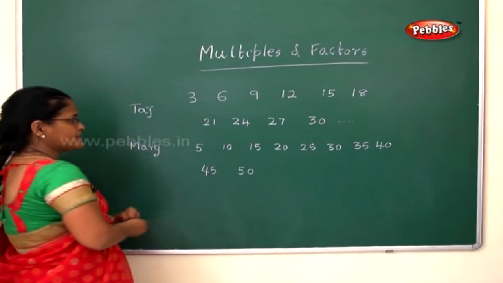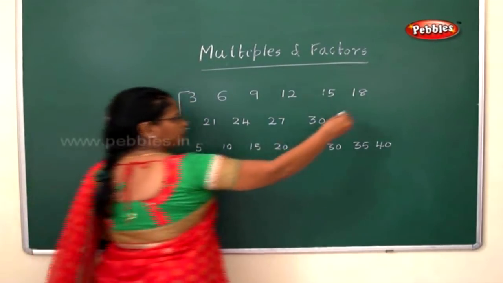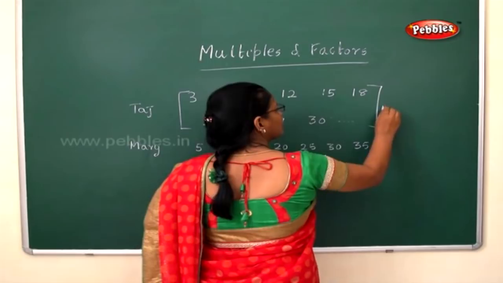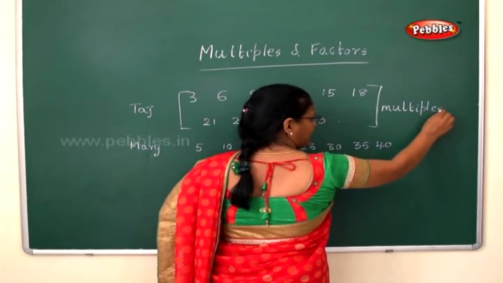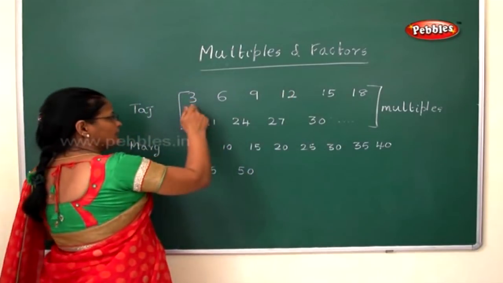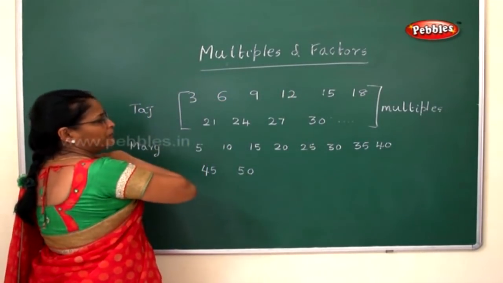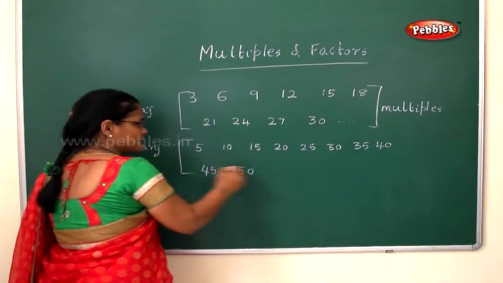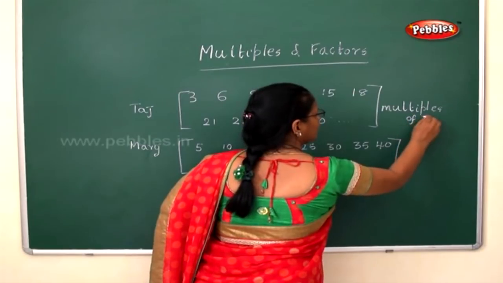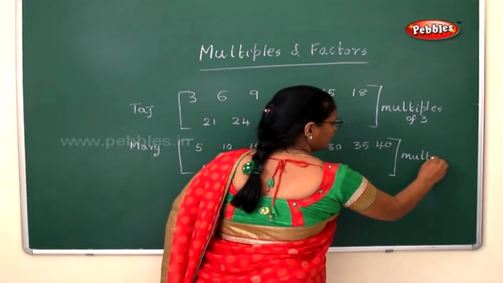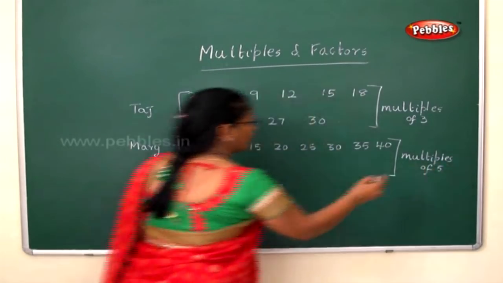So what did you understand from this? This is what we call the multiples of 3. What did I tell you a multiple is? When you add the number repeatedly, the resulting number will be the multiples. Here these are multiples of 5, and those are multiples of 3. Now what did the other persons get?